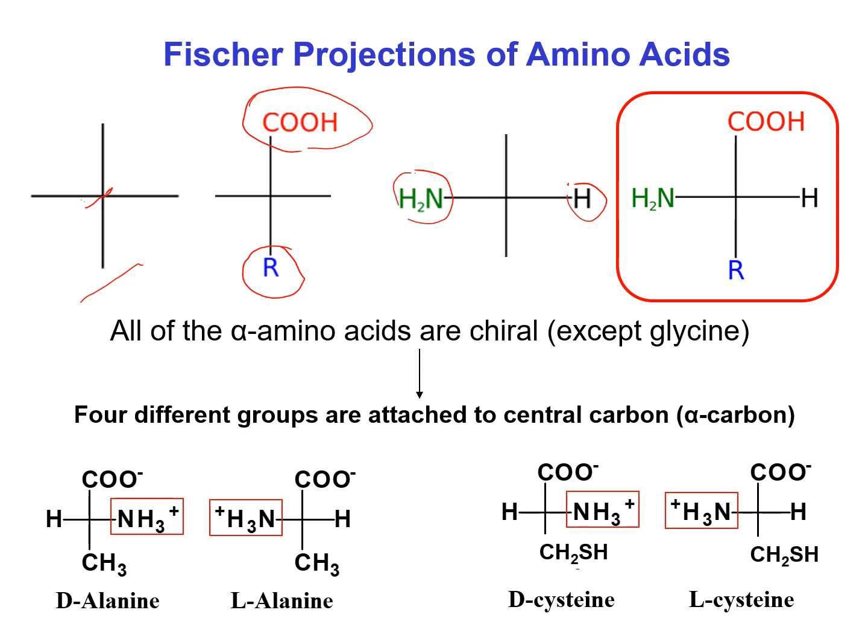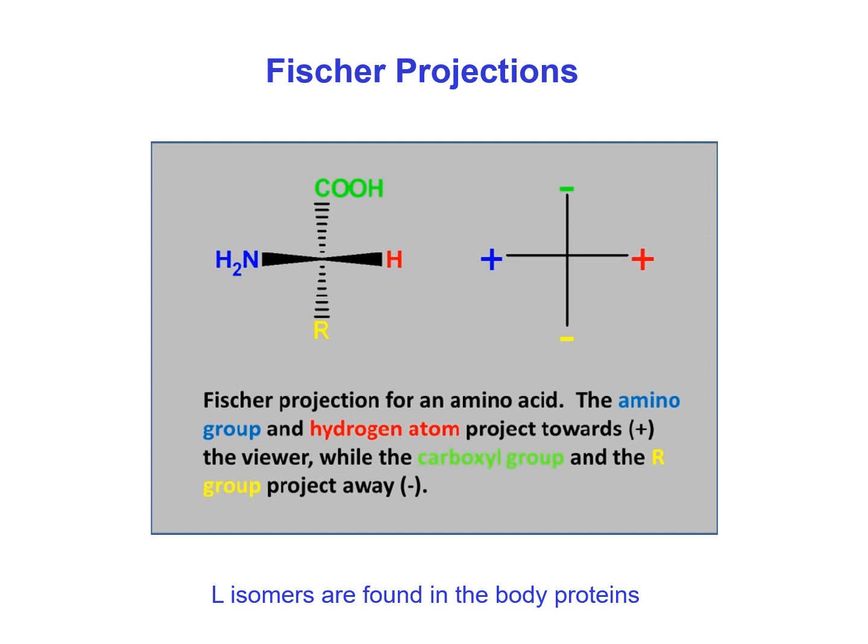So we can see that every amino acid exists in two isomeric forms, that is in two enantiomeric forms. One is D isomer and another is L isomer. We can see here D alanine and L alanine both are mirror images of each other, and also D cysteine and L cysteine, these are also mirror images of each other. Till now we came to know how to draw the two-dimensional structure of amino acid, and how to distinguish the two enantiomers of amino acid by Fischer projection.